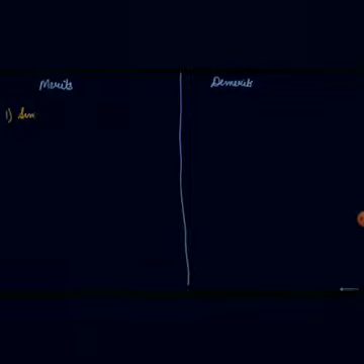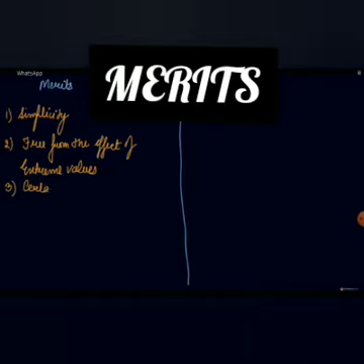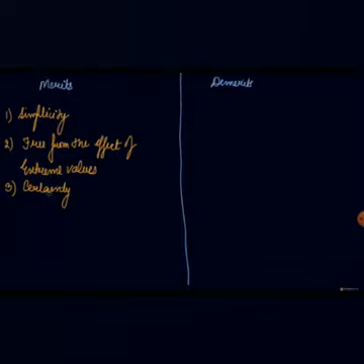Number 1 is simplicity. It is very simple to calculate and to locate in the series, free from the effect of extreme values. As the mean was affected by the extreme values, your median is free from it. Certainty is the other merit of the median. Median value is always a certain, specific value in the series.